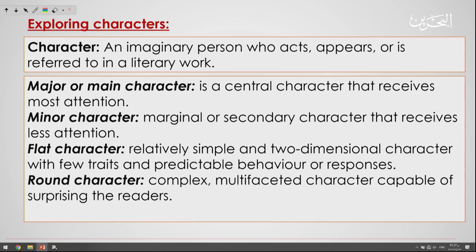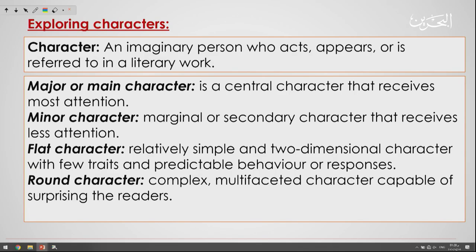The third one, flat character. Relatively simple and two-dimensional character with few traits and predictable behavior or responses. So this character has what? Two-dimensional characters and few traits that are predictable. Okay? The round character.